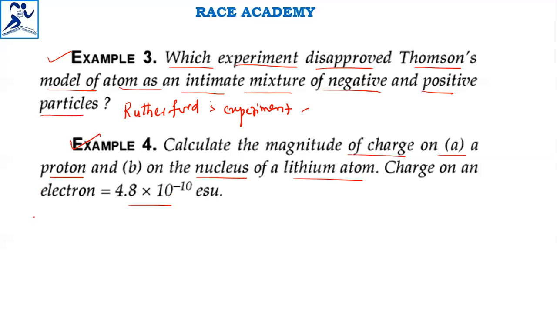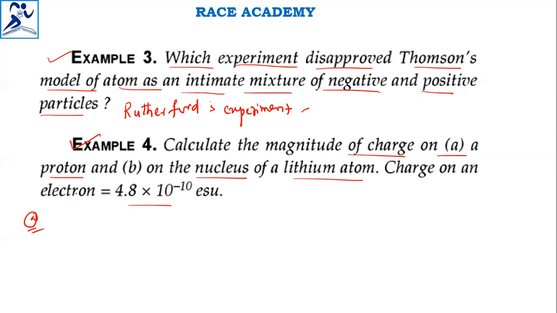The first question is the charge on a proton. They have given the charge on an electron. Whenever the charge on an electron is given, the charge on a proton is opposite, but the magnitude is the same for electron and proton.